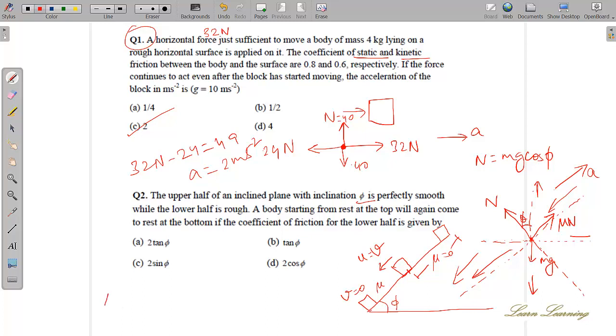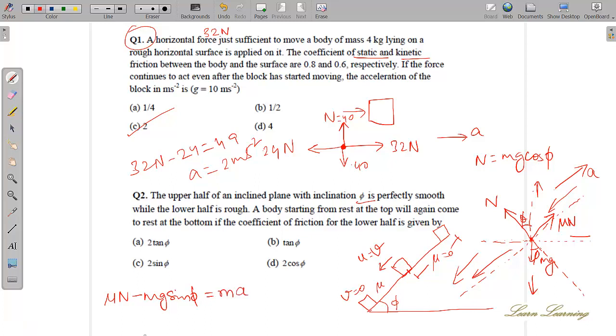Mu n minus some force is equal to ma. Just find out which force. Mg sine phi. So this is cos theta, this is phi, right? So that is mg sine phi. So mu n minus mg sine phi is equal to ma.